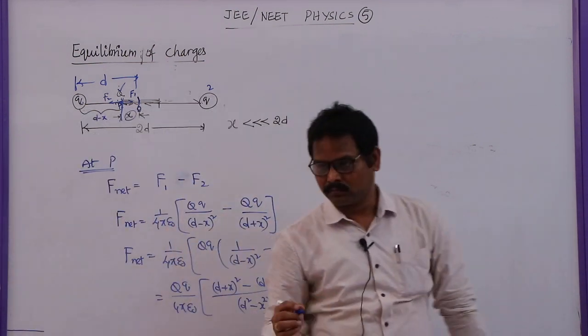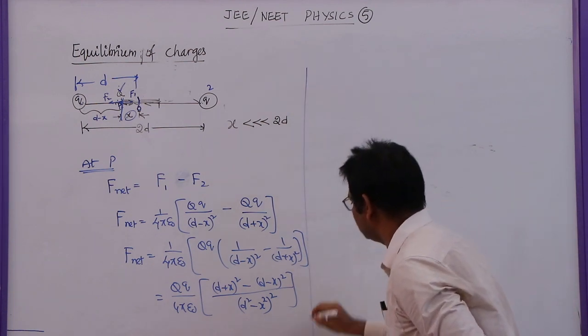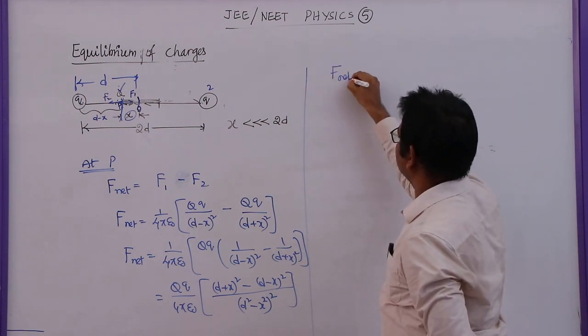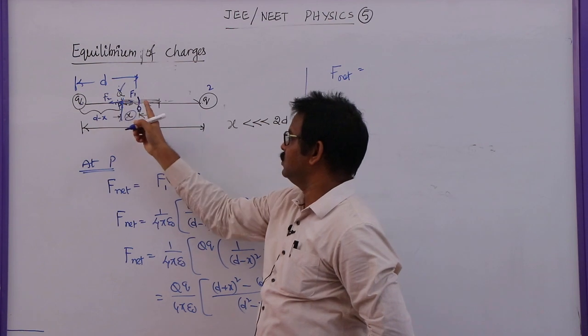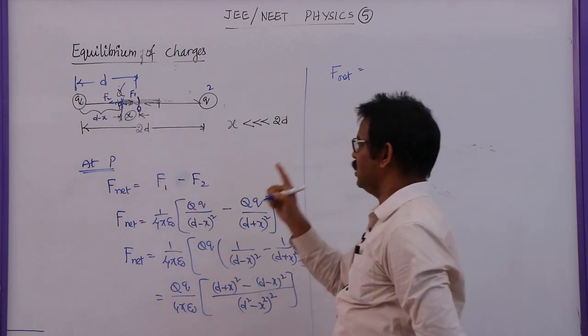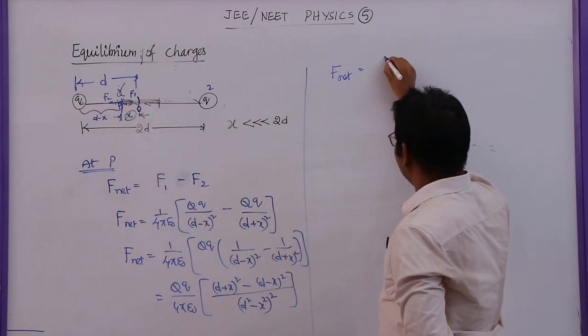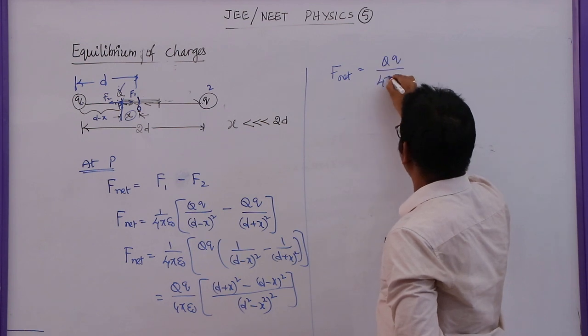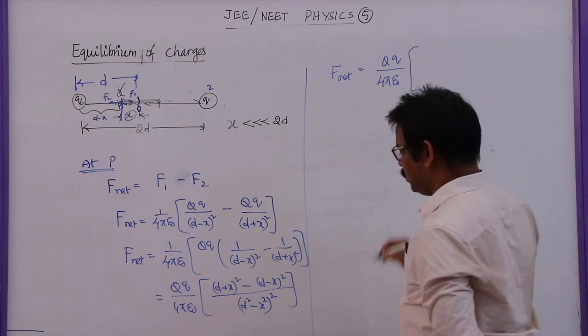Now, the net force in this case is given by the net force acting on this small charge which is displaced from O to P, net force at P is given by q by 4 pi epsilon naught.